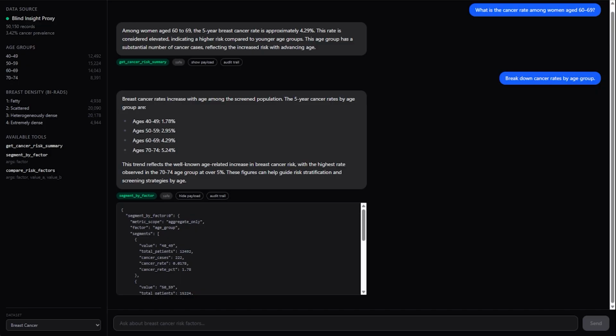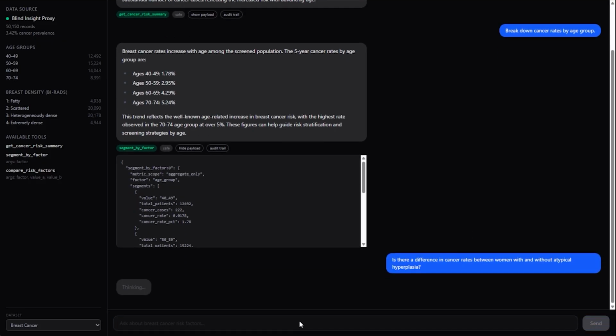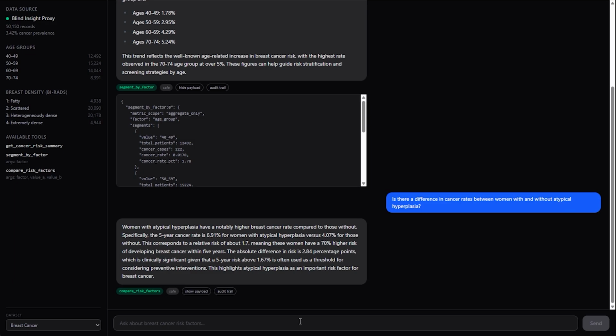Some really good stuff here that we can do as well if we wanted to get into, is there a difference in cancer rates between women with and without hyperplasia? So this is a very sensitive thing. There would be a condition associated to it. We're looking for obviously gender and then people with a diagnosis of hyperplasia, right? And those would be very sensitive elements if you were working directly with patient records.